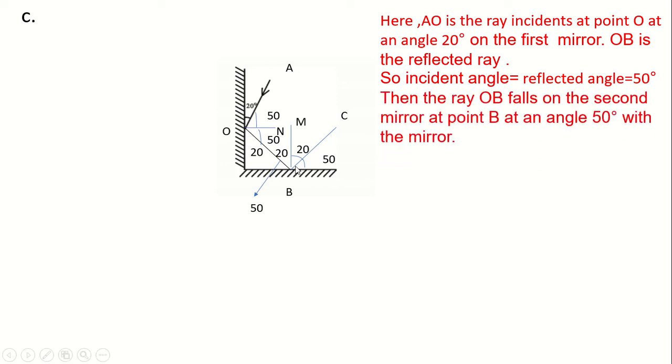Then the ray OB falls on the second mirror at the point B at an angle of 50 degree. That means if this angle is 50 degree, then this angle is also equal to 50 degree, because they are what type of angle? Alternate angle.